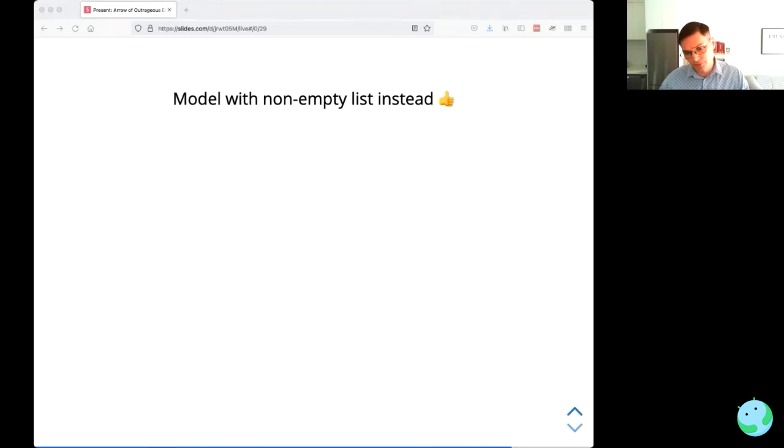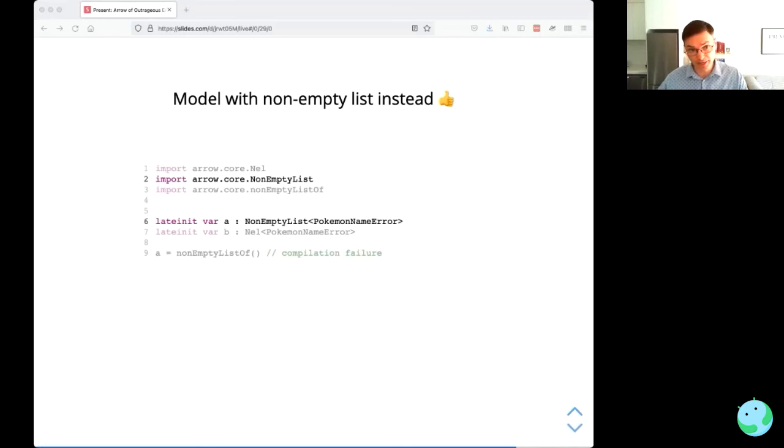You might have noticed here that the list was kind of open to abuse. We can actually use this idea from functional programming called a non-empty list. We get this for free in Arrow, NonEmptyList of PokemonNameError, and we can abbreviate that to NEL. If you try and make an instance with no members, then you'll end up with a compilation failure.